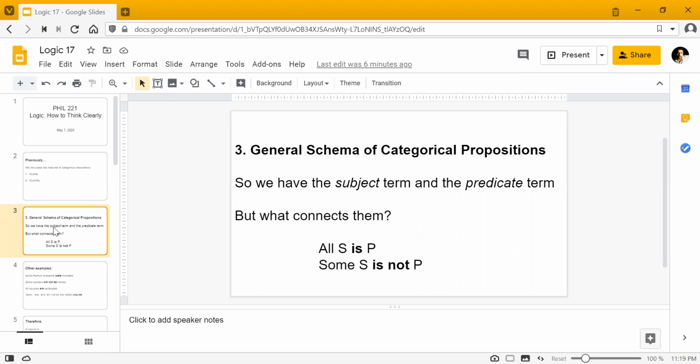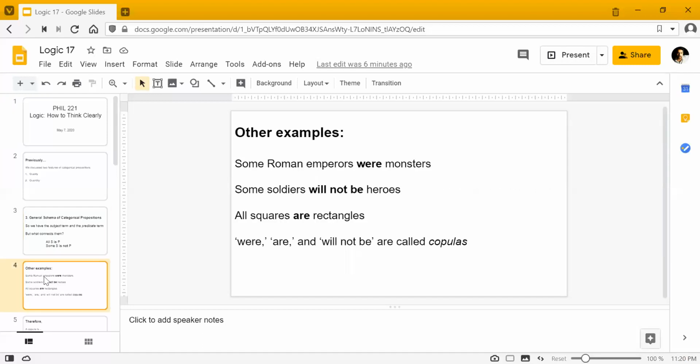So if we say that all S is P, where S and P are the subject and predicate terms, what about the word that comes between these terms, which is "is" in this case? And if I say that some S is not P, then "is not" would be the term that comes between these two terms. Other examples: some Roman emperors were monsters, some soldiers will not be heroes, and all squares are rectangles. All these verbs that I'm talking about, which are "were," "are," "will not be," are called copulas.